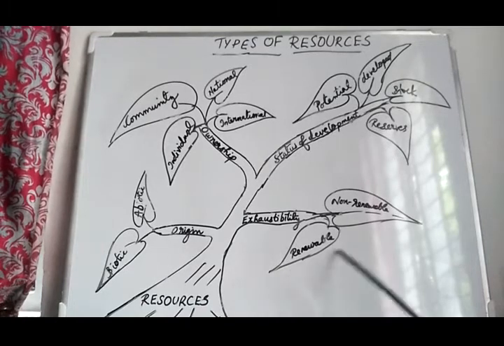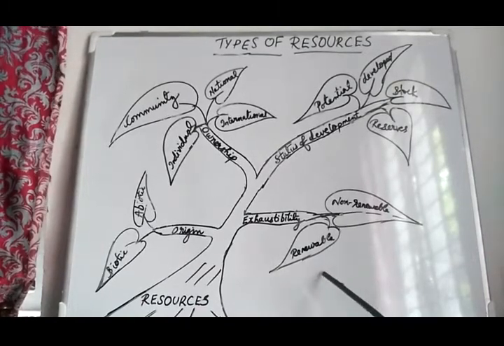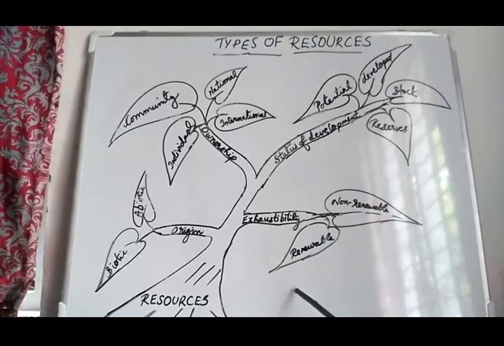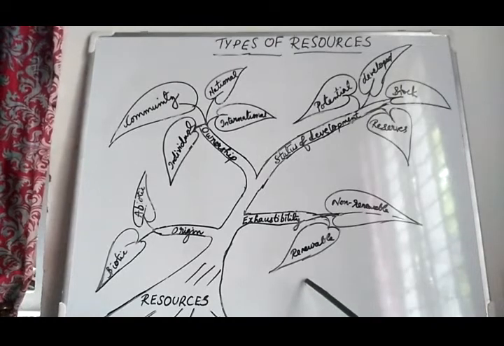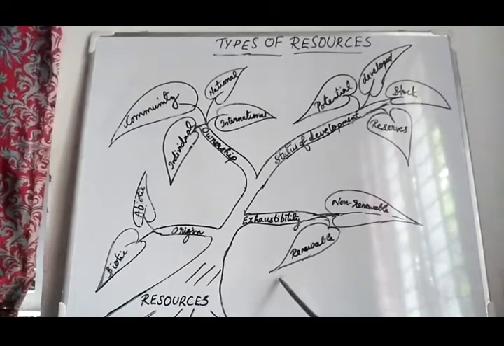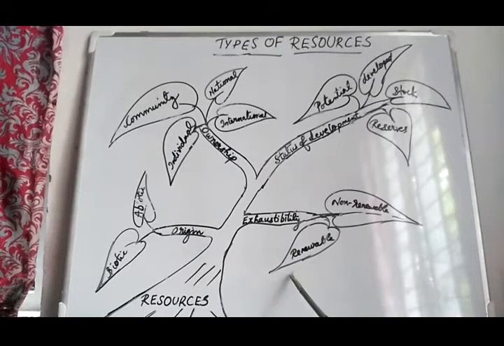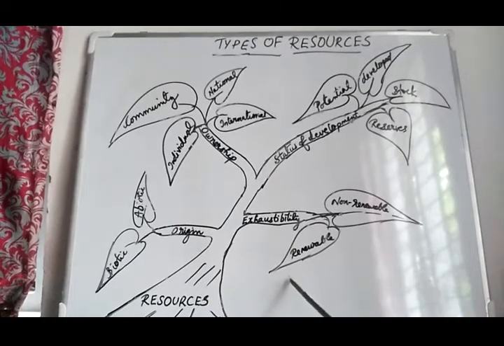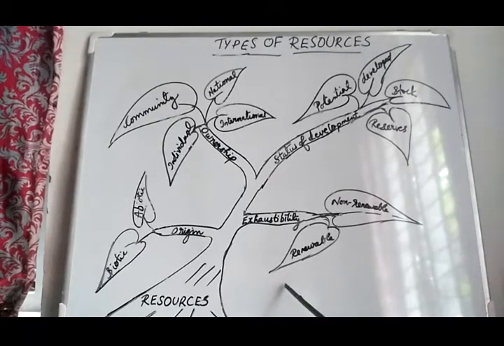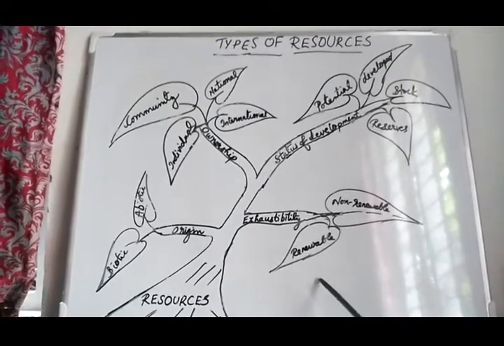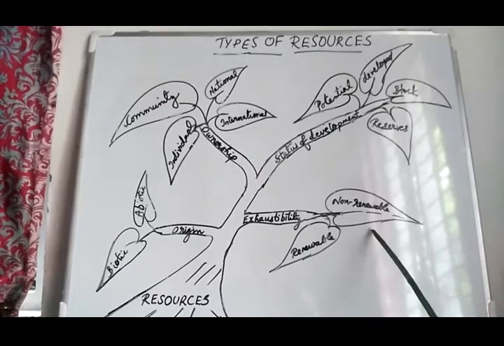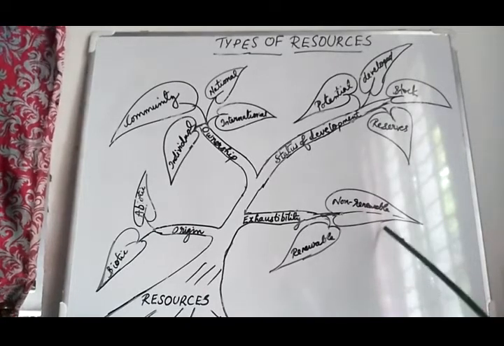What is meant by renewable resources? Resources which can be renewed or replenished by physical, chemical or mechanical processes, or resources which can be renewed quickly after usage. For example, water in the well will be renewed quickly once it gets finished. Then solar energy and wind, all these are constant items.